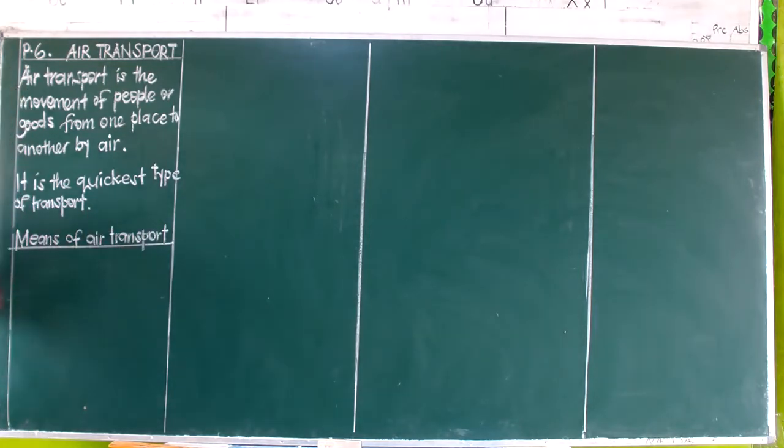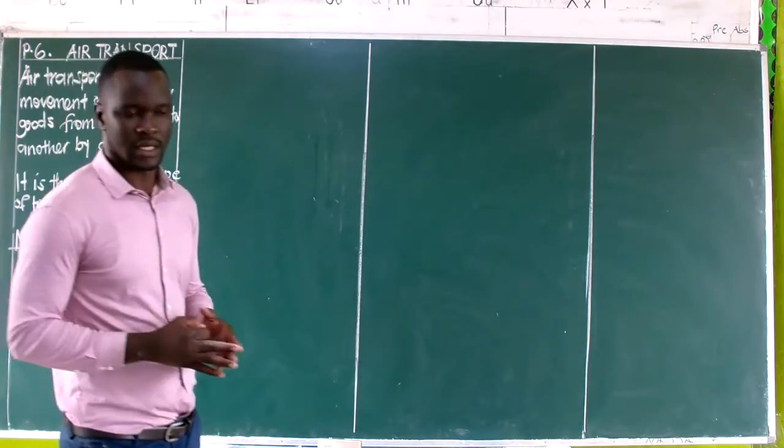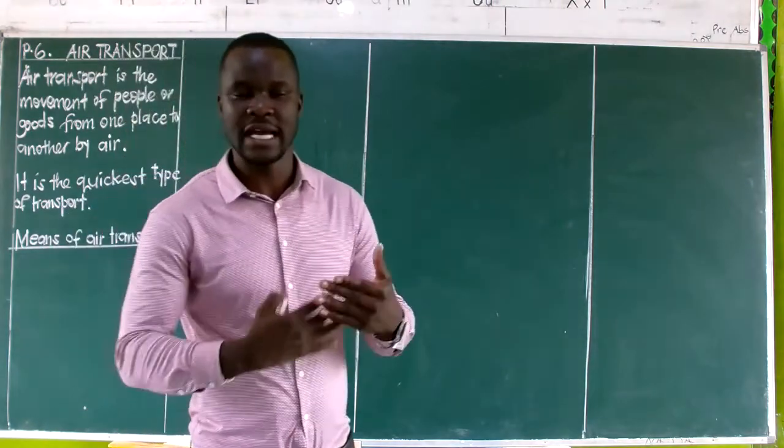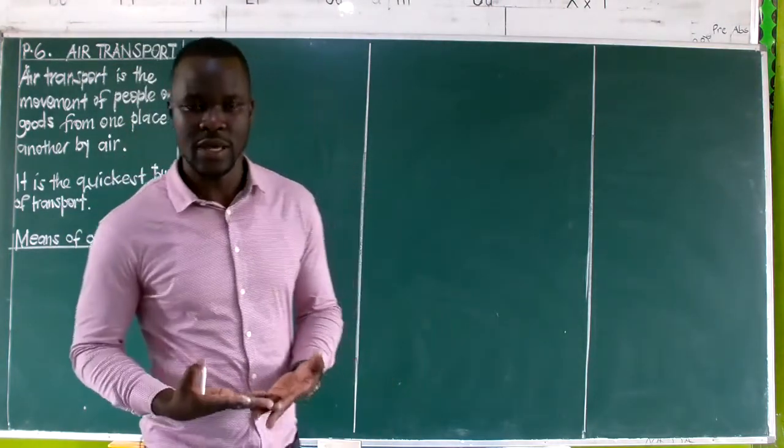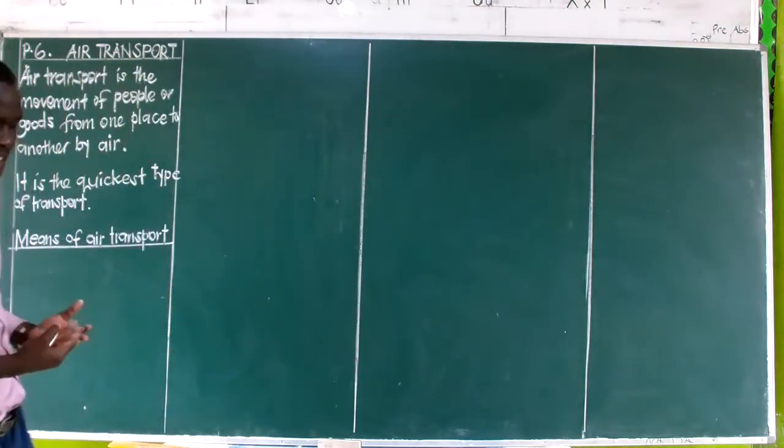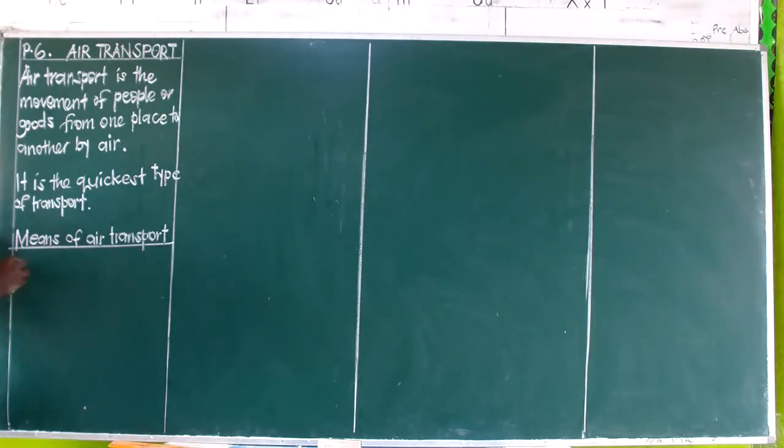Like I've said, when we talk of means, we are looking at things which are used. Which things are being used in that type of transport. So here, we are going to look at things like helicopters. We have aeroplanes. We have things like rockets.